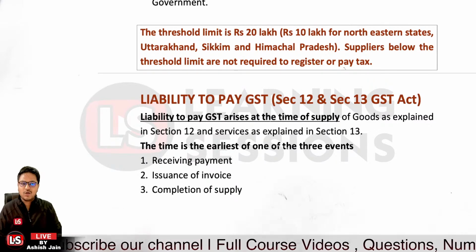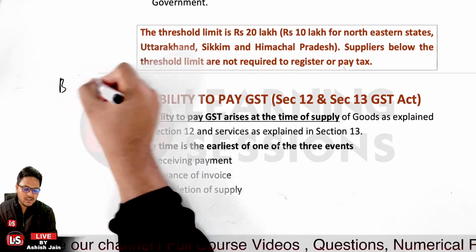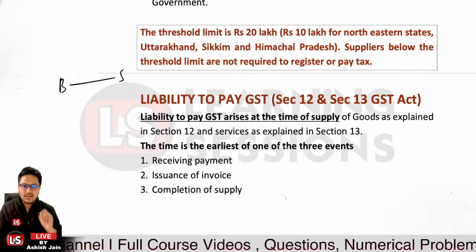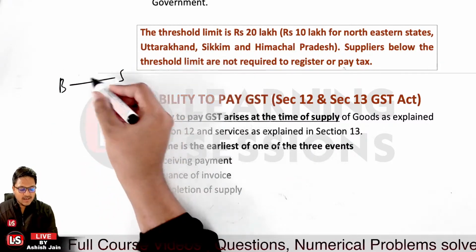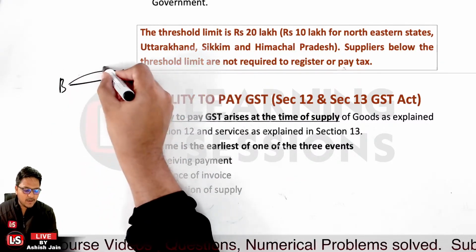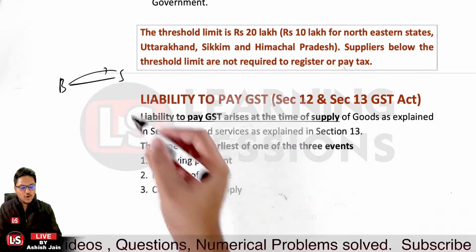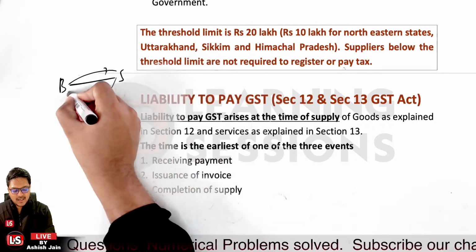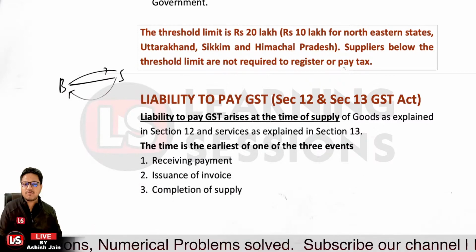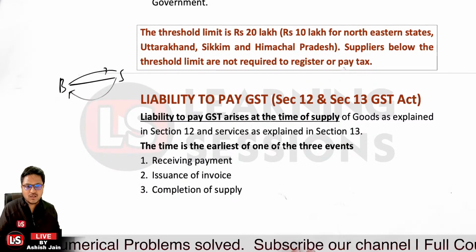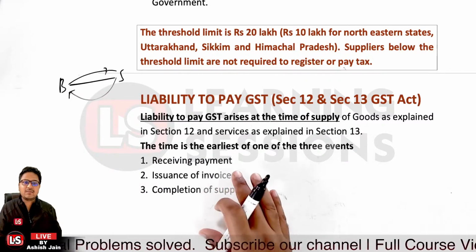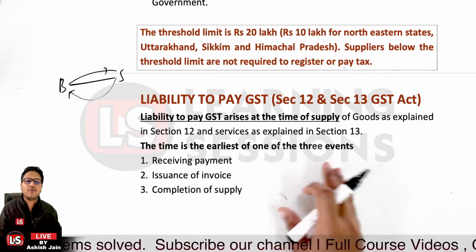It could be that there is an agreement between the buyer and the seller, or the buyer has paid the amount to the seller, or the seller has concluded the transaction and transferred the ownership of the goods. The time is the earliest of one of three events.